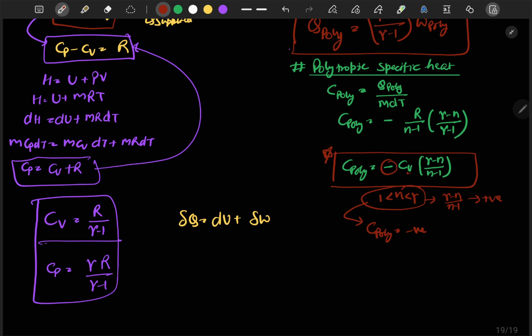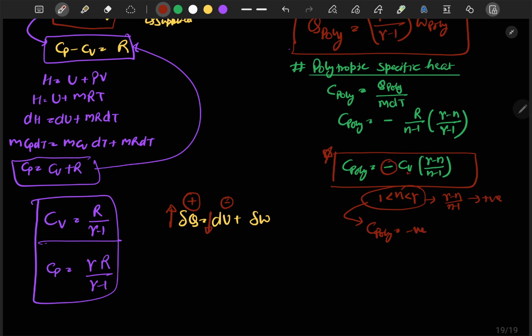In this case the heat supplied is positive, but we see that the temperature of the system is decreasing, so dU is decreasing.